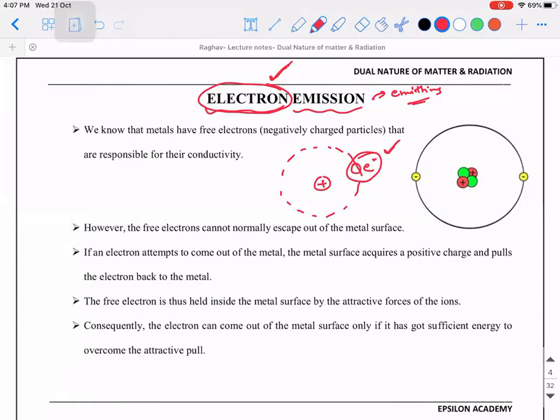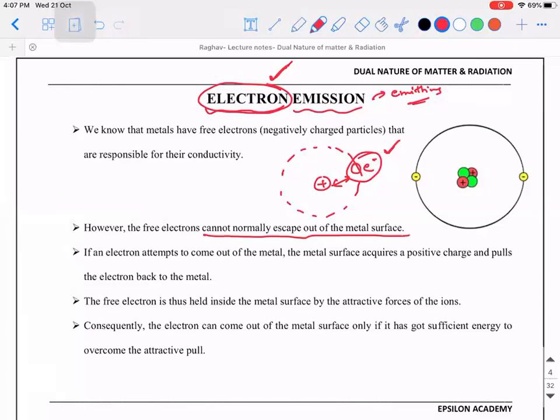No, sir. So we need to supply some energy, right? That's what the point says. However, the free electrons cannot normally escape out of the metal surface. Rather, what should happen? We need to supply some energy in the external form so that the electron absorbs it and gains sufficient energy to overcome what? To overcome the electrostatic attraction that is existing between the nucleus and the outermost electron.